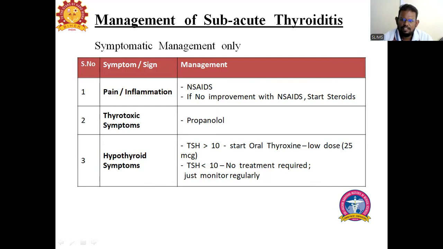Then we can go for steroids, that is prednisolone or methylprednisolone. We will start with a very low dose, 5 mg, and in the case of methylprednisolone, 4 mg. We will start with a very, very low dose.